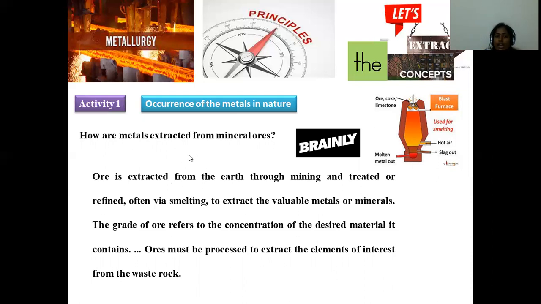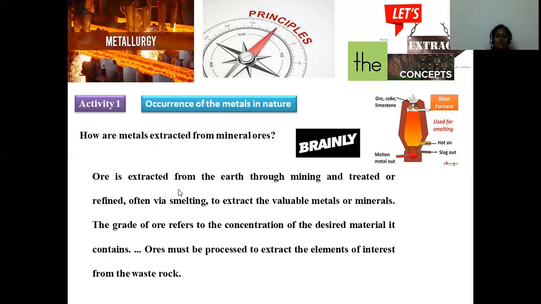So in this way, extraction of metal from the earth is scientifically named as the mining process. Mining may be open cast mining or underground mining. That depends upon the localization of that mineral in the earth crust. Some may be present near the earth surface, some may be present in the deeper crust of the earth.